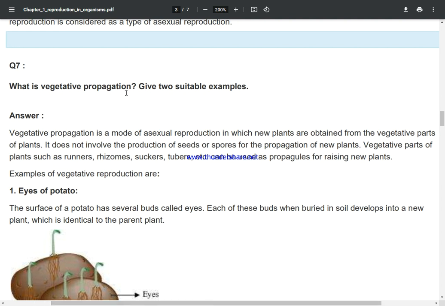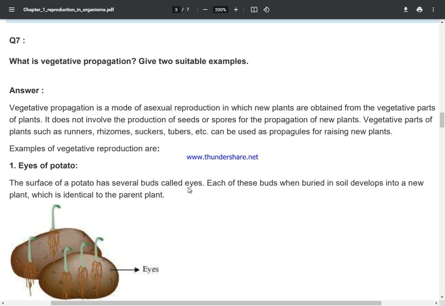What is vegetative propagation? Give two suitable examples. Vegetative propagation is a mode of asexual reproduction in which new plants are obtained from the vegetative parts of plants. It does not involve the production of seeds or spores for the propagation of new plants. Vegetative parts of plants such as runners, rhizomes, suckers, tubers, etc. can be used as propagules for raising new plants.